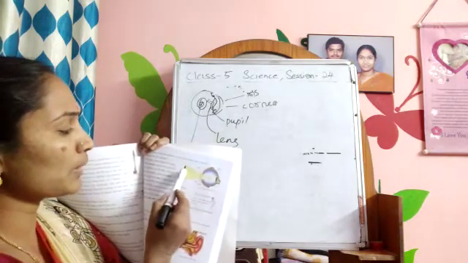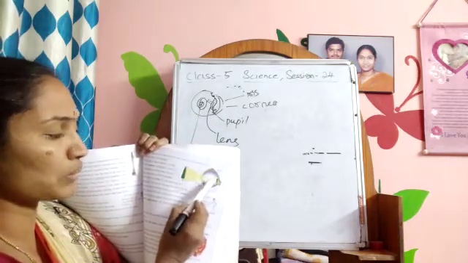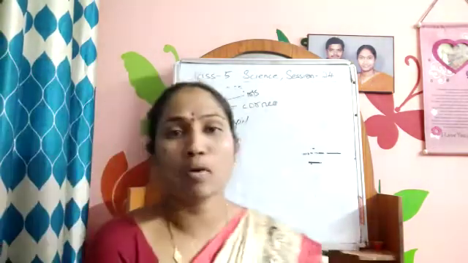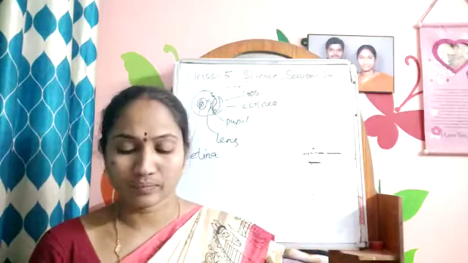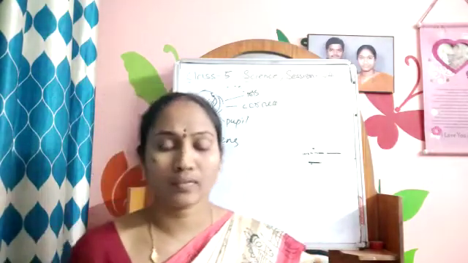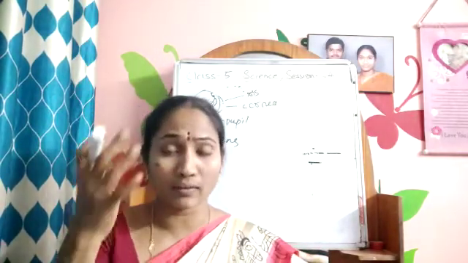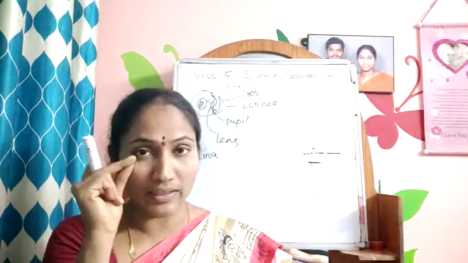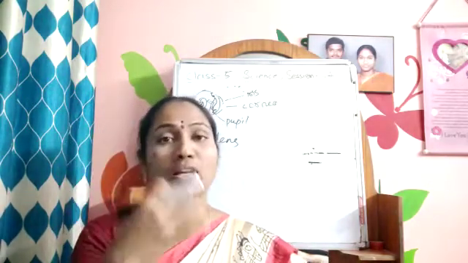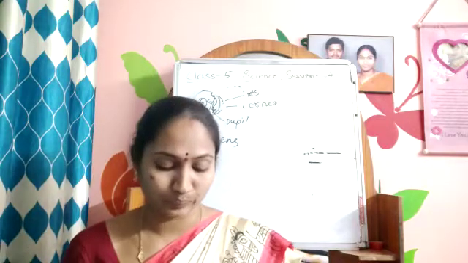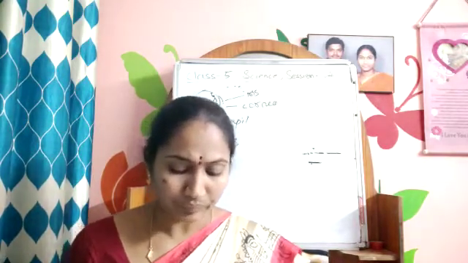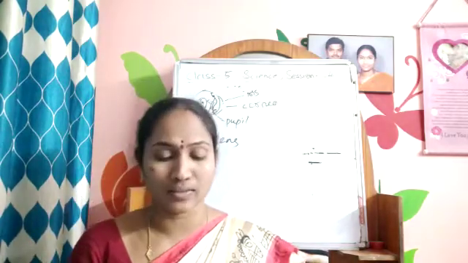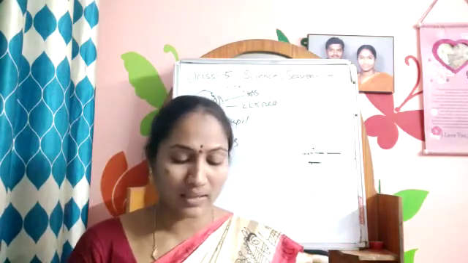So మనం చూసింది మనకి రిఫ్లెక్షన్ రెటీనా పైన పడుతుంది. And you can look at the picture. You will learn more about it in higher classes in detail. But just simply you have to understand that whatever we are seeing, the reflection falls on the retina, and the message goes to the brain and we are able to tell what that is. And the nerves that are present in our eye are called optic nerves. This is about the sight.